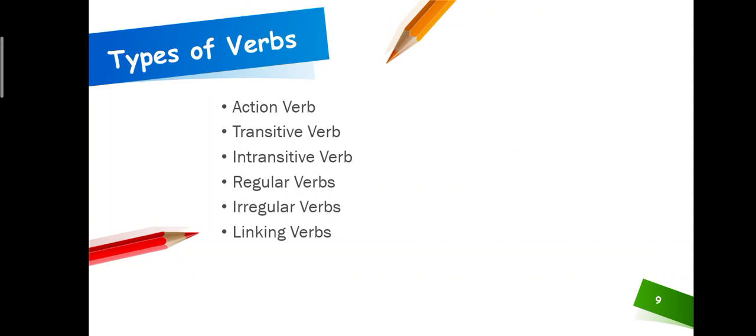Okay, there are some examples. I am very happy, I am very glad you are taking interest in this type of topic. This is a very interesting topic, students. Okay, here are some examples of the types of verbs. There is not only the action verb, there are lots of types of verbs. It can be an action verb, it can be a transitive verb, it can be an intransitive verb, it can be regular verbs, it can be irregular, it can be linking verbs.